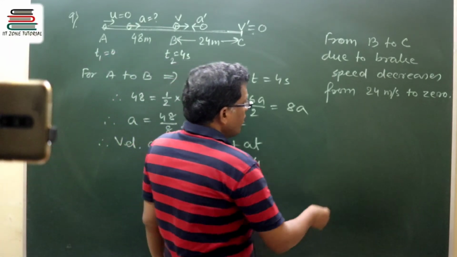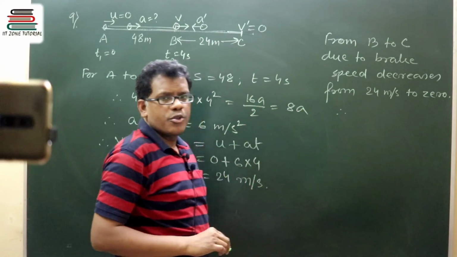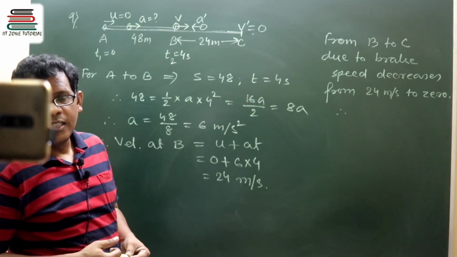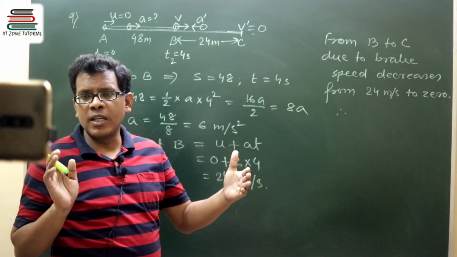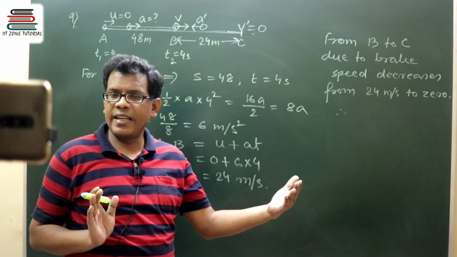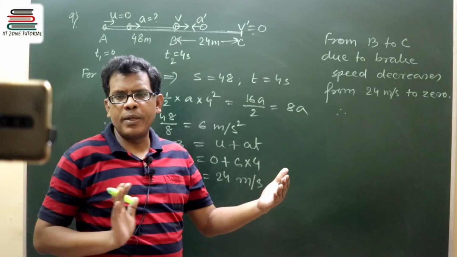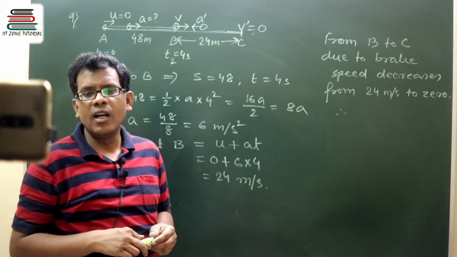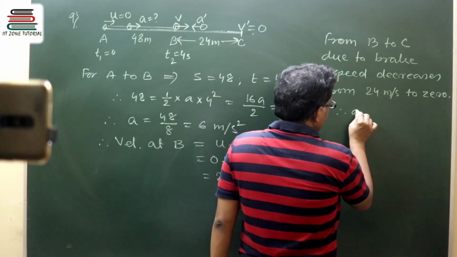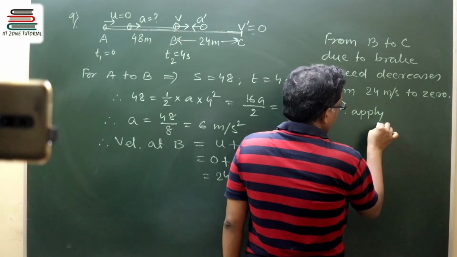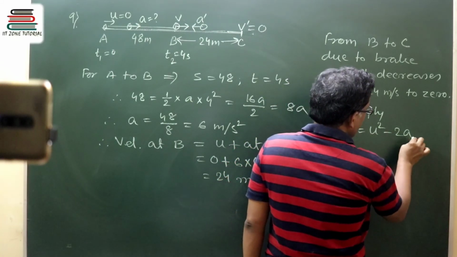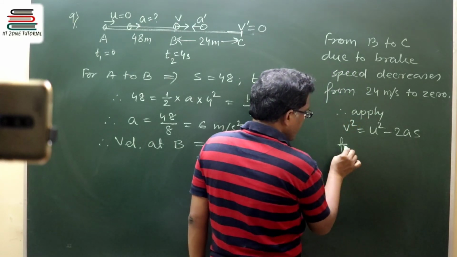Therefore our question is, what will be the retardation? Between B and C, I know the initial velocity at B, I know the final velocity at C, and I know the separation from B to C. Only the retardation I need to know. So apply the V square equal to U square minus 2AS formula.